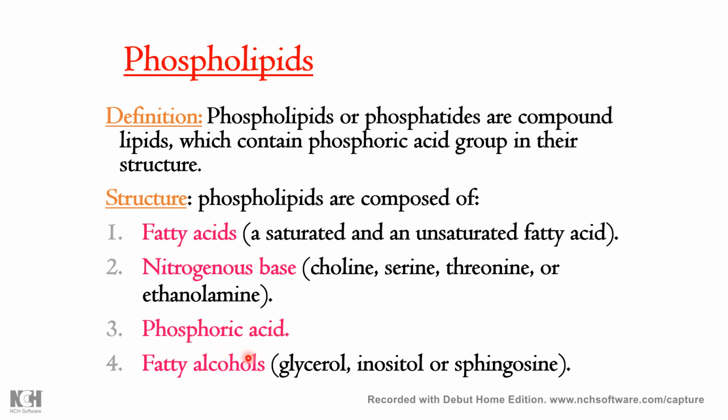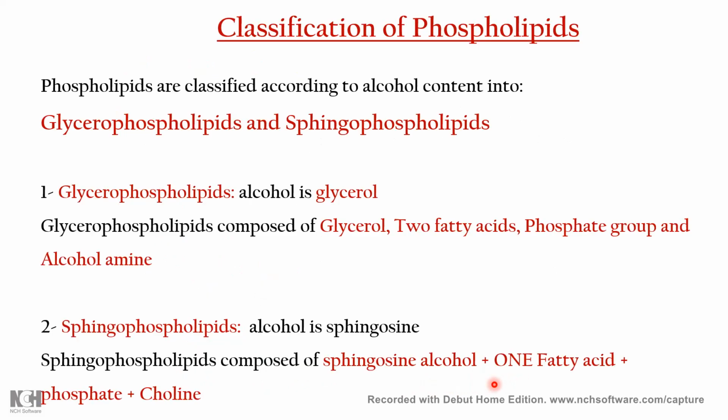Some compound is attached as a phosphoric acid and one special nitrogenous compound. This nitrogenous compound further classifies these phospholipids. The nitrogenous compound may be choline, serine, or ethanolamine, and the fatty acid is always there in these phospholipids, and fatty alcohol is there. If glycerol is attached, it is called glycerophospholipid. If sphingosine is attached as the alcohol, then it is called sphingophospholipid. So as I told you, they are further classified into glycerophospholipid and sphingophospholipid.